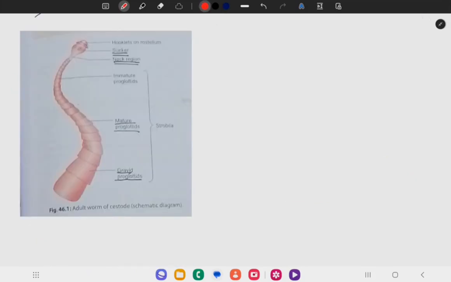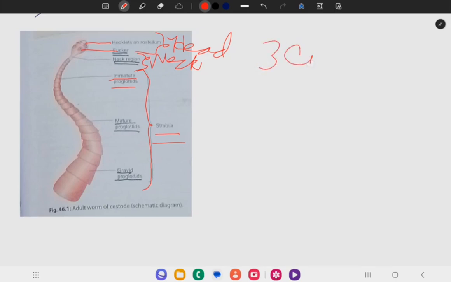This is a diagram of the adult worm. The adult worm consists of head, neck, and strobila. Strobila consists of a number of segments, which are also known as proglottids, and these segments are divided into three groups.